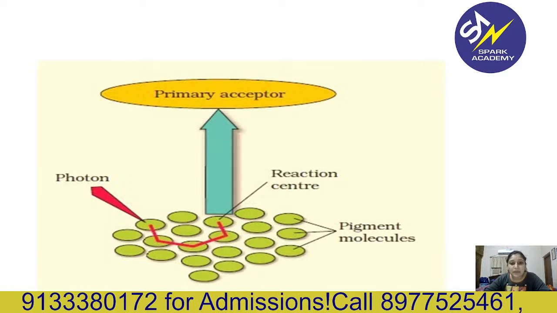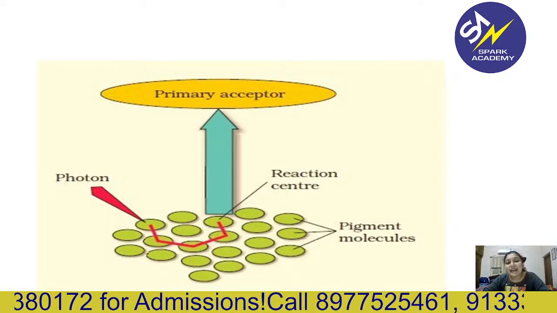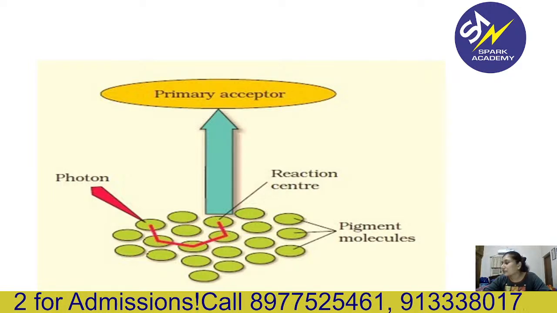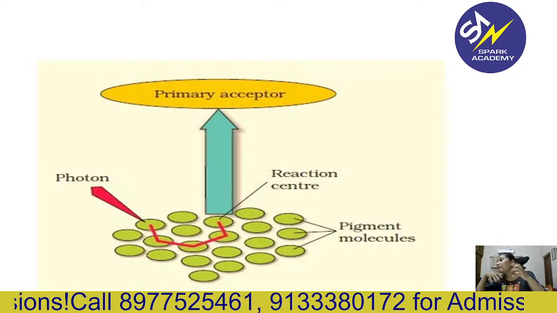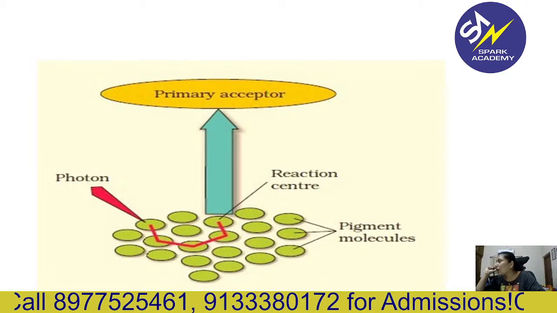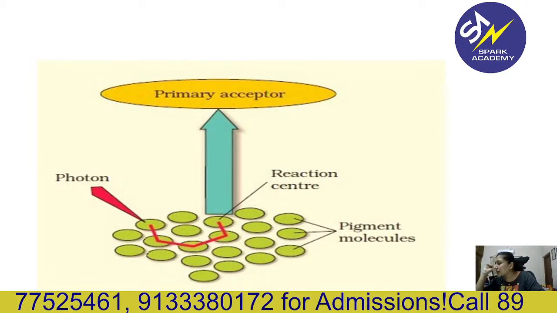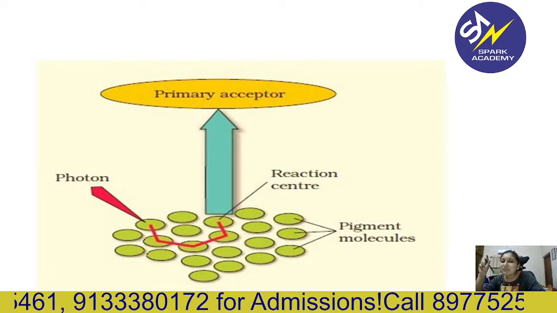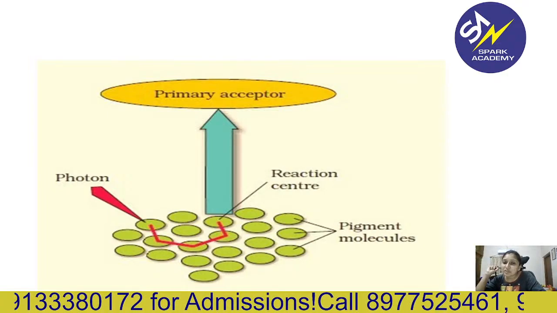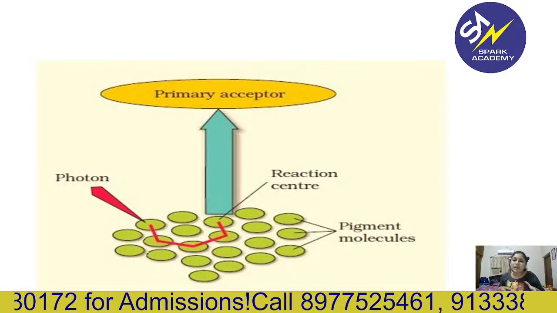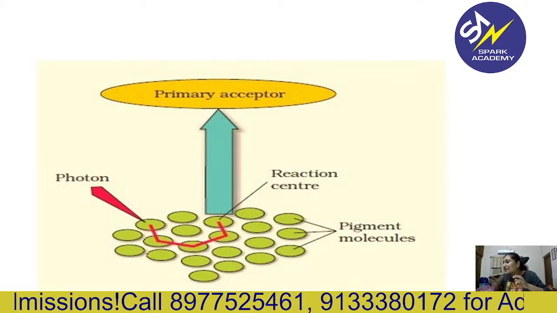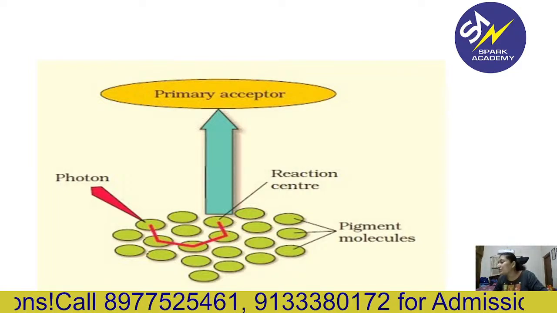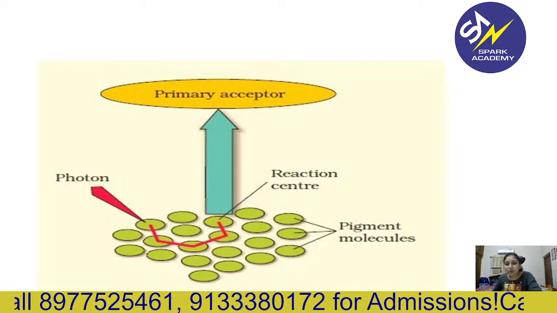So these are the pigment molecules, but the reaction center is only one. It is just like a team leader. Whatever we prepare, we give to the team leader. The leader is only one molecule, and it forms the reaction center. All other pigment molecules trap the light, but they transfer that energy to the reaction center itself. I hope you are getting this.